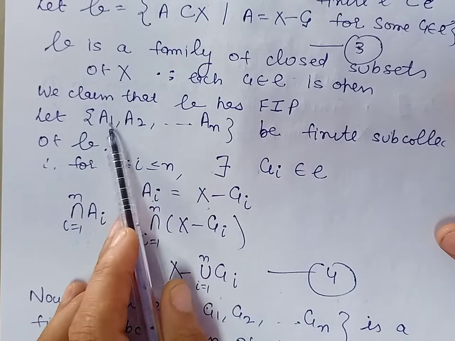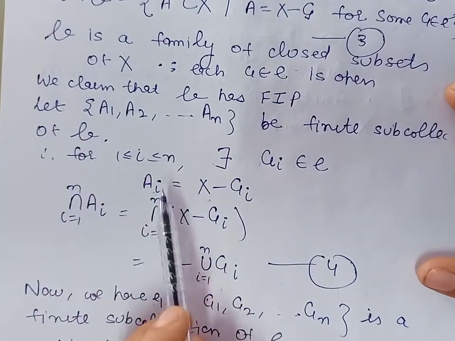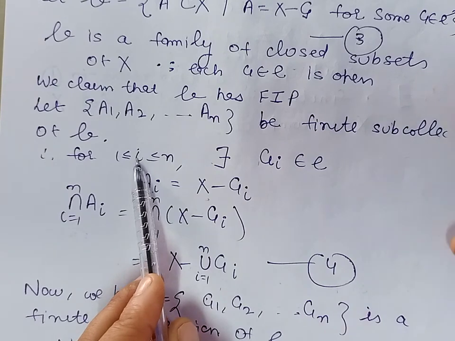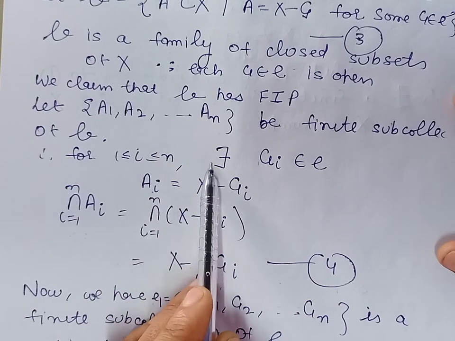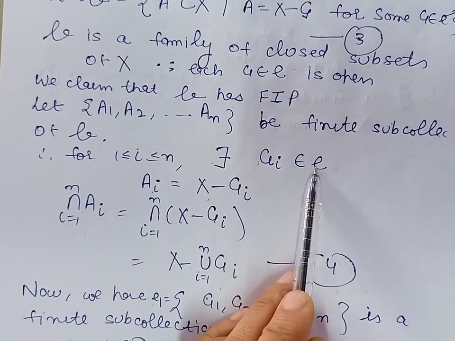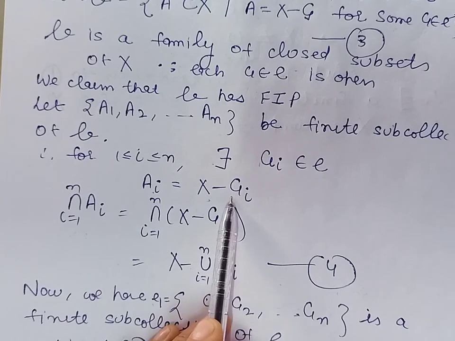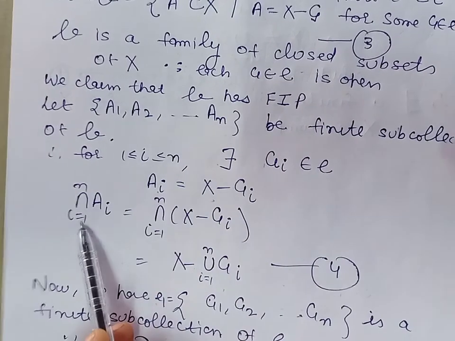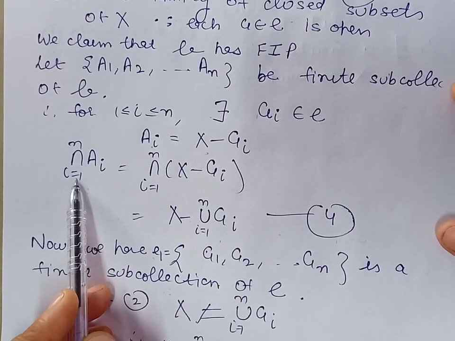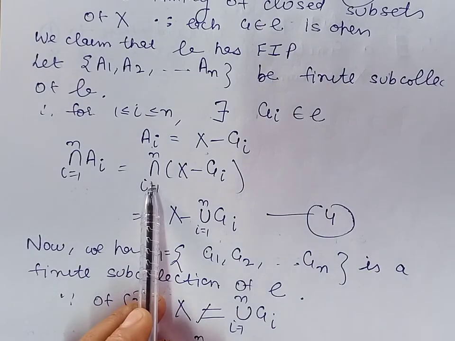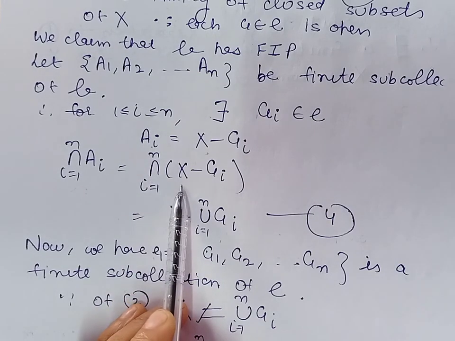Now, because these are complements of open sets, for each i varying from 1 to n, there will exist members Gi from E such that Ai are the complements of Gi, and therefore the intersection, i varies from 1 to n, can be written as the intersection of X minus Gi.